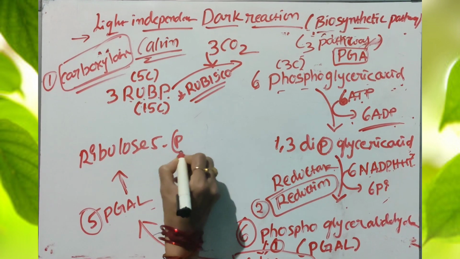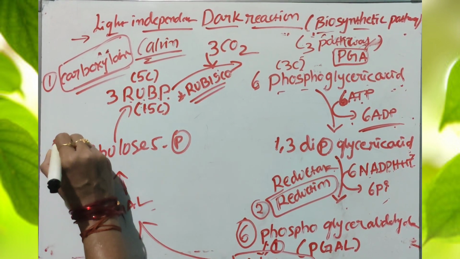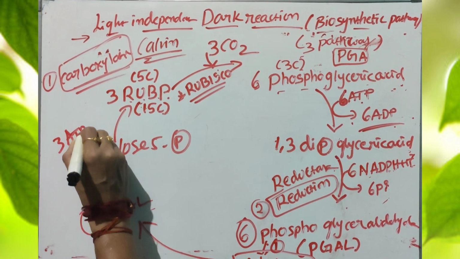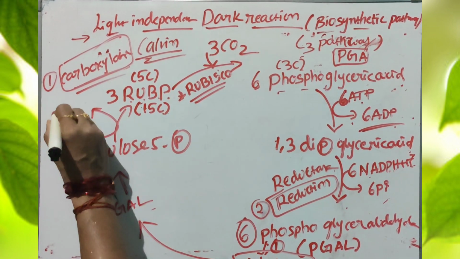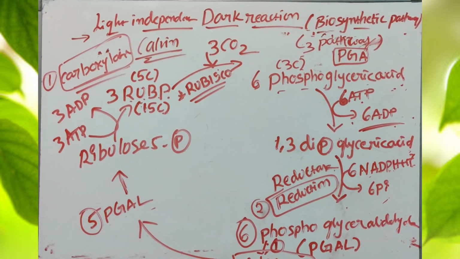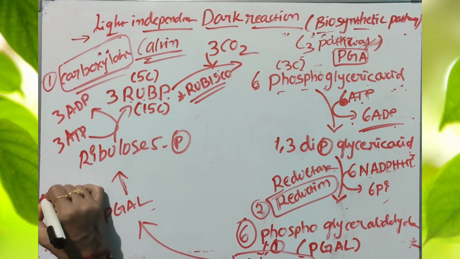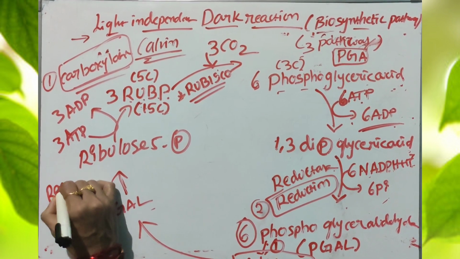Ribulose 5-phosphate is an intermediate compound. By the addition of 3 ATP molecules converted into 3 ADP molecules, this is a very important reaction. This third step is called regeneration of RUBP.